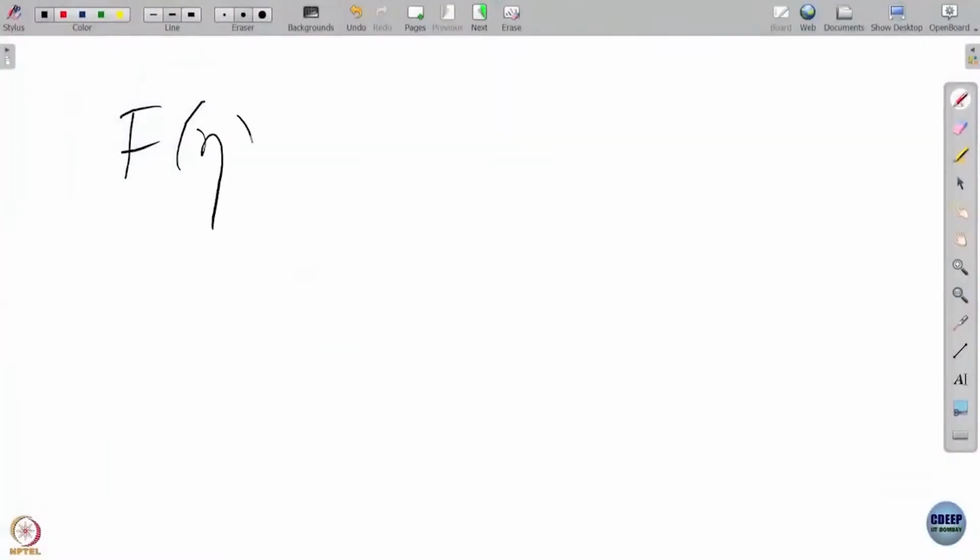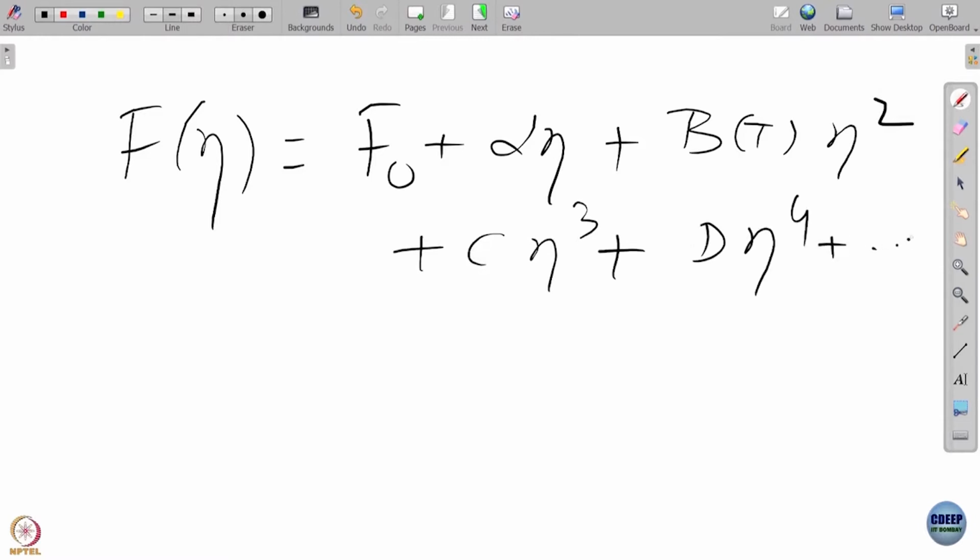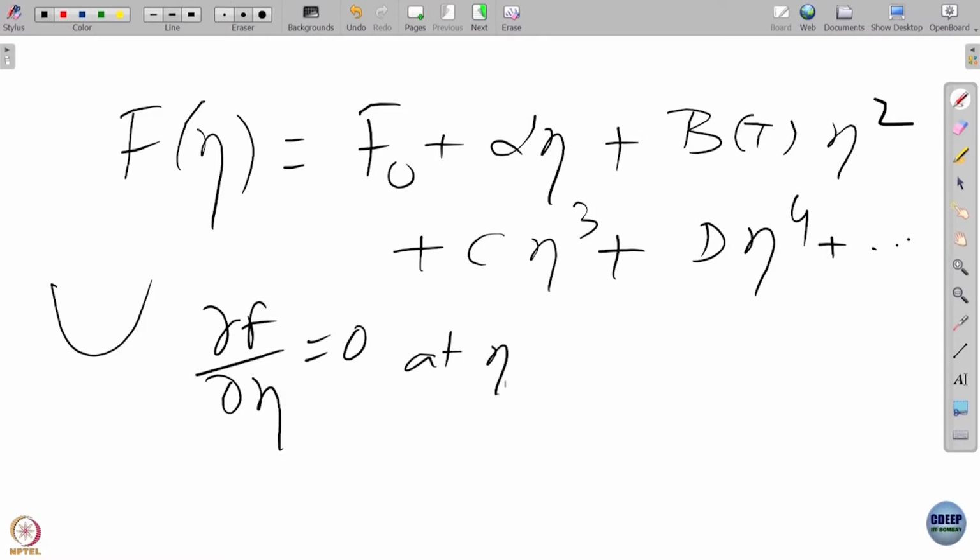Now coming back, so we were doing Landau theory, phase transition, free energy functional. Landau wrote down the beautiful free energy functional, F naught at eta equal to 0, and then the terms in eta. Since the free energy has to be minimum, dF/d eta has to be 0 at eta equal to 0.